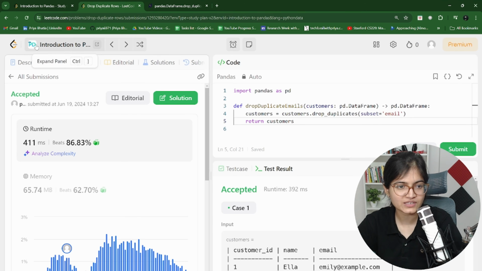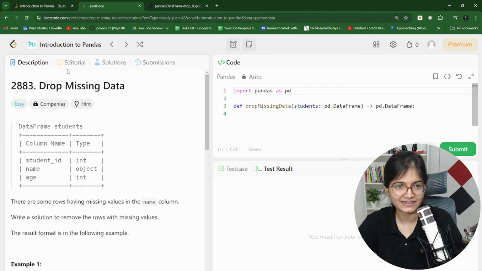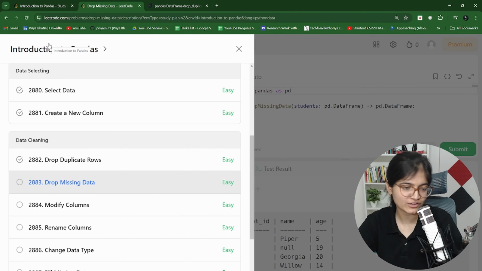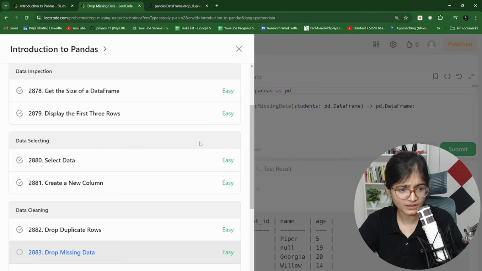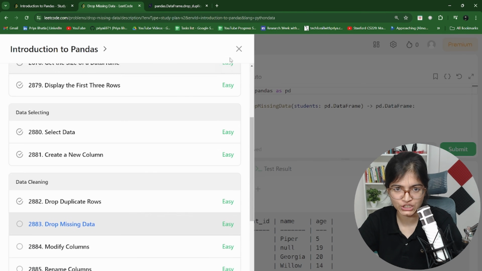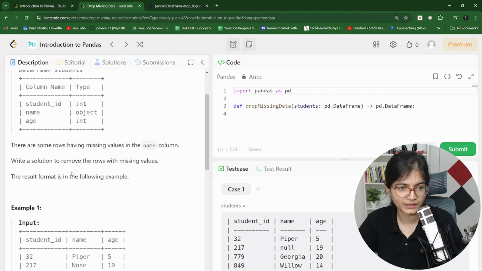So now let's move ahead to the next question. First question we have finished. And second question is again interesting. This is a phase of data cleaning. So so far, you can see we have finished 3, 4, 5, 6 questions. Amazing. I think so far we have not faced that much trouble. Let's see whether we face trouble in the future or not.